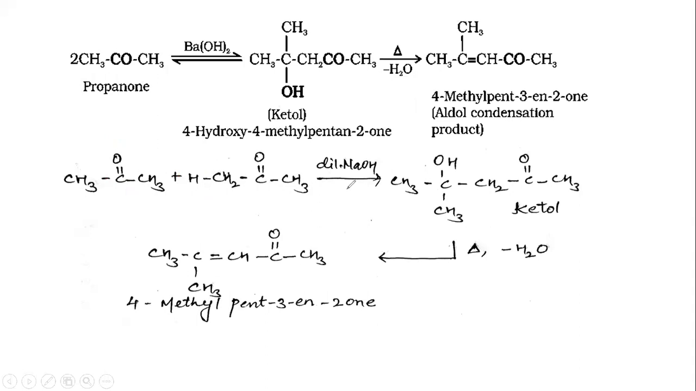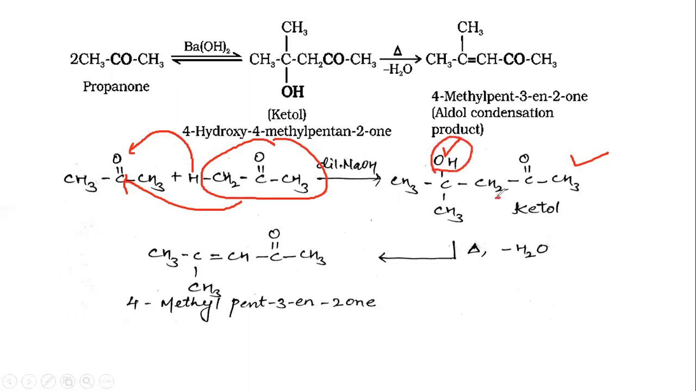When they undergo aldol condensation in the presence of dilute sodium hydroxide, the alpha hydrogen gets added to oxygen to form a hydroxyl group, and the remaining part gets added to the carbonyl carbon, to give a ketol. Ketols undergo dehydration, removing a water molecule according to the Saytzeff rule. So the hydroxyl group and the hydrogen of the neighboring carbon, which contains the least number of hydrogens, remove 1 mole of water molecule to form the final product.